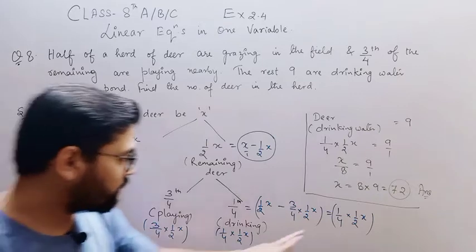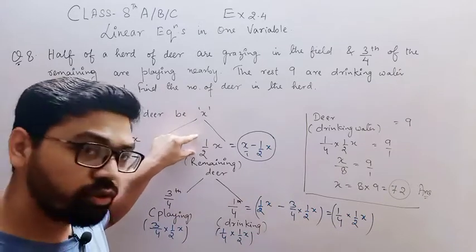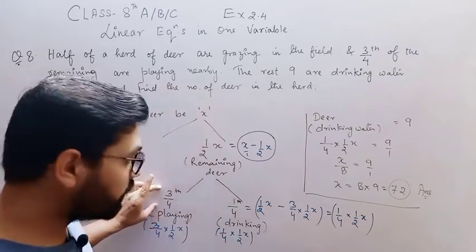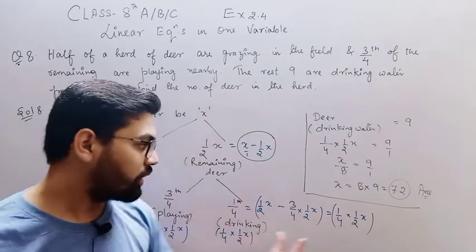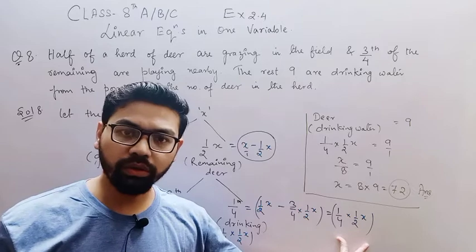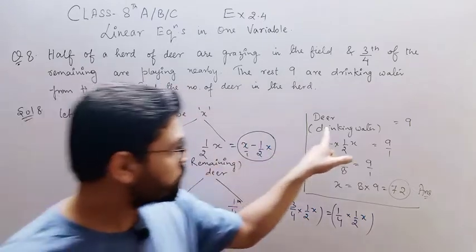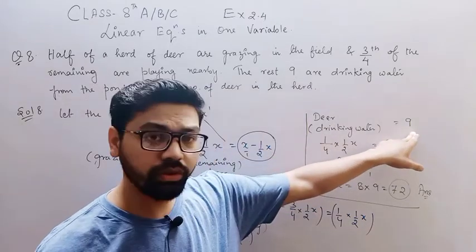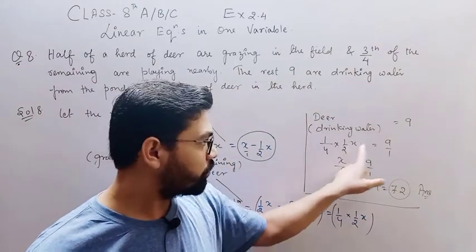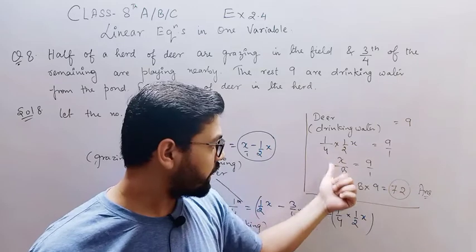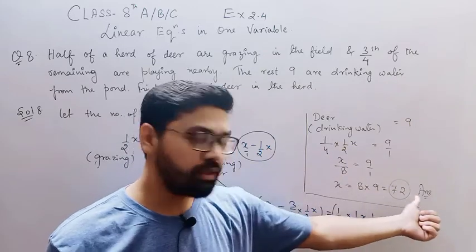So you can find this value also like this: total minus the deer who are playing. So you will get the total number of deer who were drinking water in the pond. Okay, so deer drinking water is equal to 9, which is given in the question. So 1/4 into 1/2x is equal to 9. So you can say x is equal to 8 into 9, which is 72.